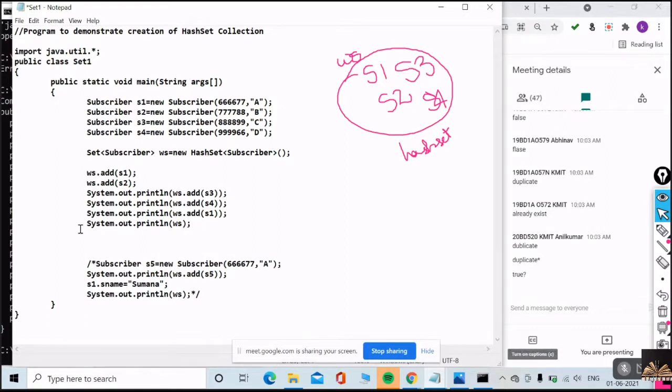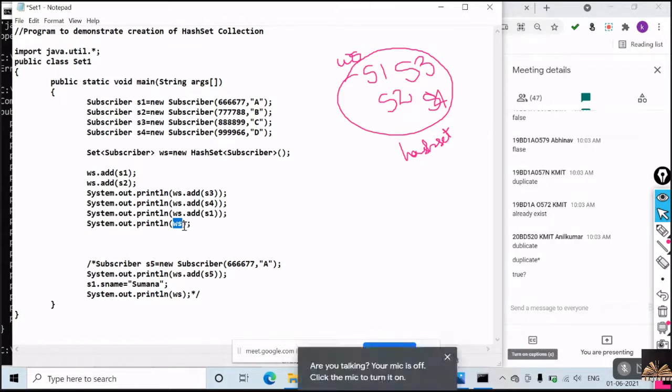Till here I am going to execute. What is ws actually? ws is an object of hash set. Yes or no? It's a hash set object. Very good. So when I'm trying to print any object, I told you this point many number of times.